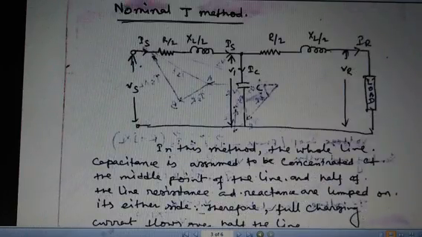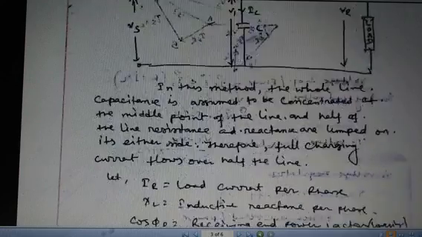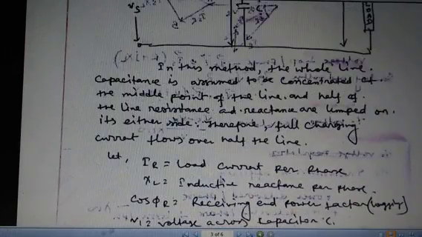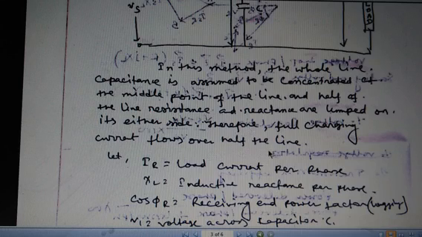Now, the nominal T method. Here, the capacitor and the overall network are just like a T, so that is called the T network. In this method, the whole line capacitance is considered to be concentrated at the middle point of the line, and half of the line resistance and reactance are lumped on each side. Therefore, the full charging current flows over half of the line.